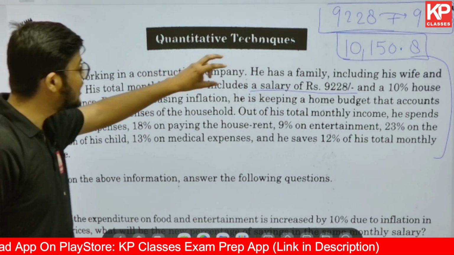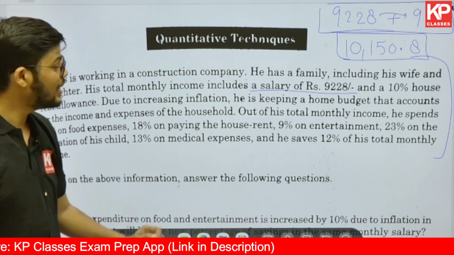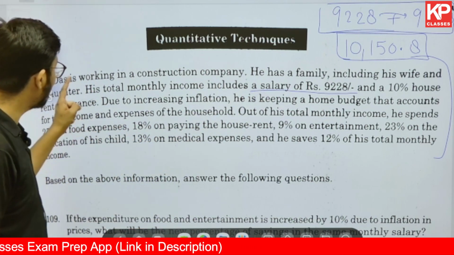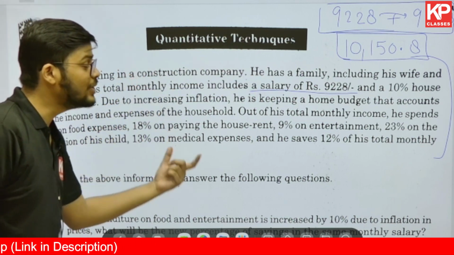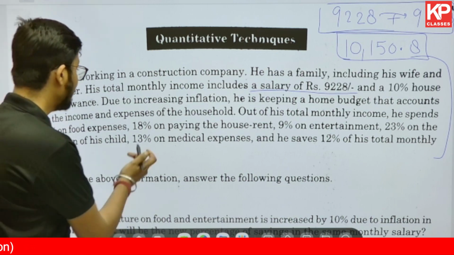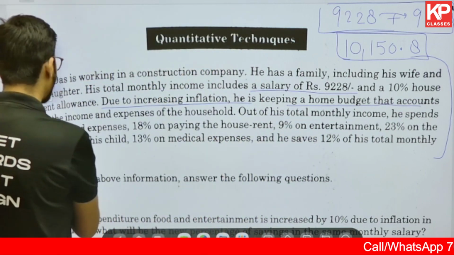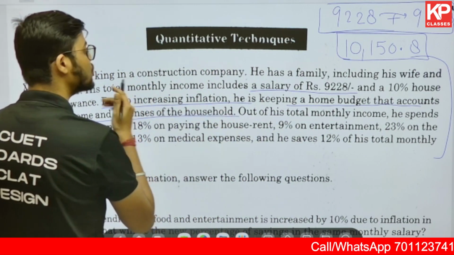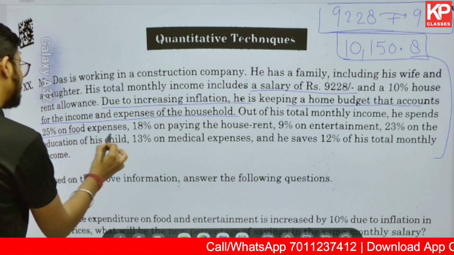It talks about the monthly income of a person, which is given as 9,228, and 10% rent allowance he is getting additional to this salary. After that, how he is spending this money is given in the second part. It says due to increasing inflation, he is keeping a home budget that accounts for the income and expenses of the household. Out of his total monthly income, he spends 25% on food.